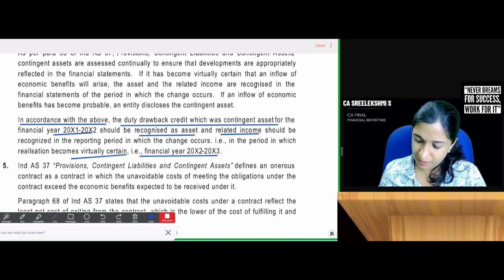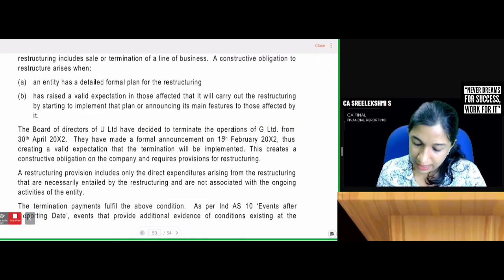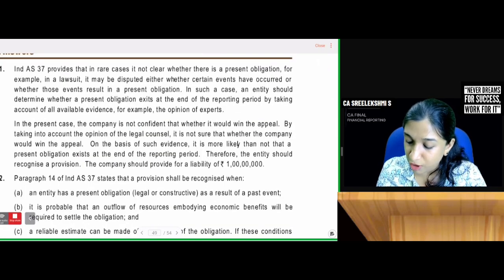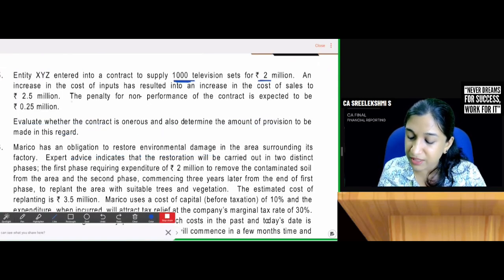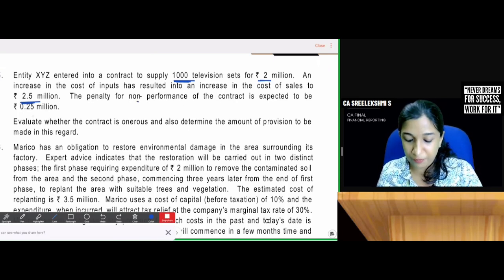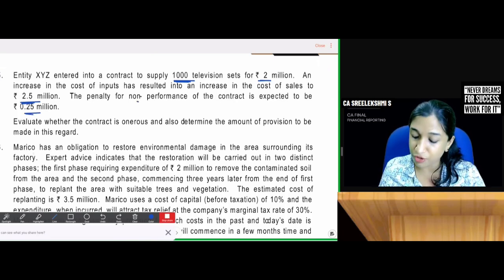Easy. Entity XYZ entered into a contract to supply 1,000 television sets for 2 million. An increase in the cost of inputs has resulted in an increase in the cost of sales to 2.5 million. The penalty for non-performance of the contract is expected to be 0.25 million. Evaluate whether the contract is onerous and also determine the amount.